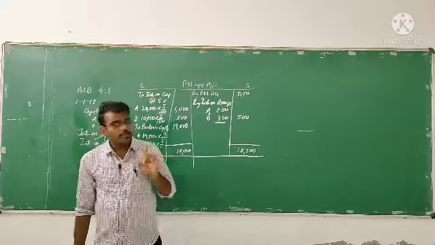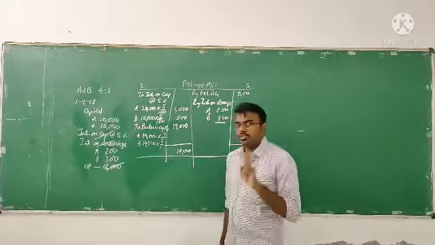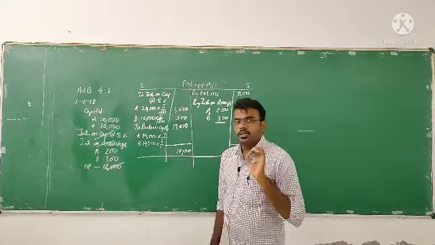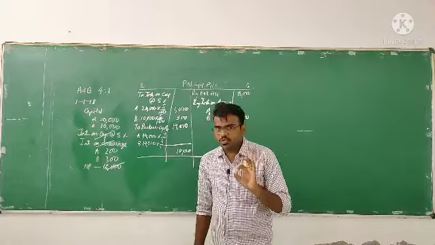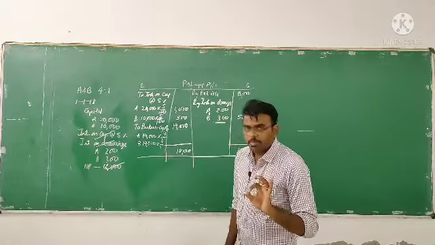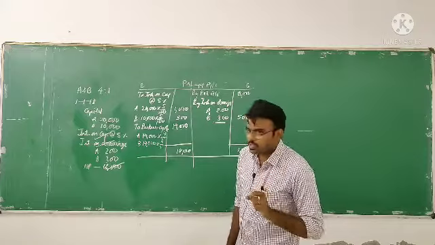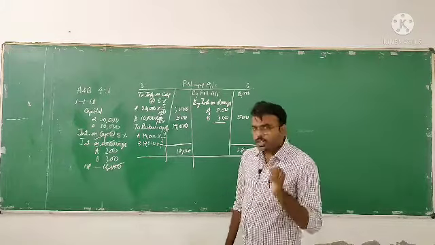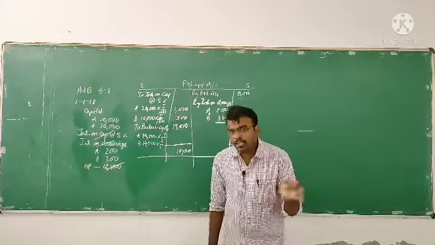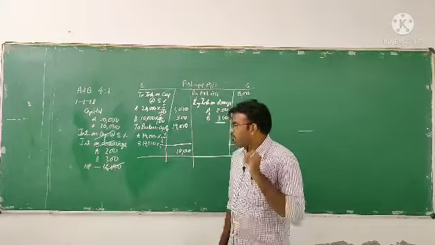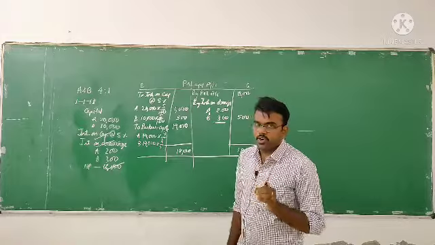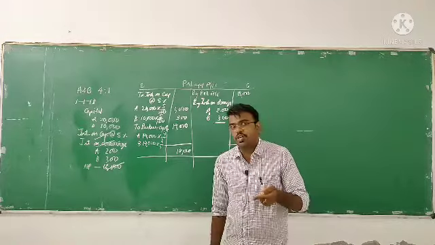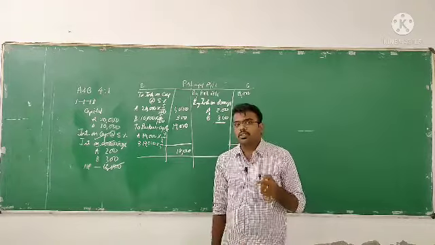Okay, so A and B are the partners sharing the profit and the losses in the ratio of 4:1. They introduced the capital as on 1 Jan 2018. That is a capital introduced by A is 20,000 and the capital introduced by B is 10,000. So as per the partnership deed, interest on capital we are charging at 5% and interest on drawings is 200 and 300. Net profit before interest on drawings and capital is what?